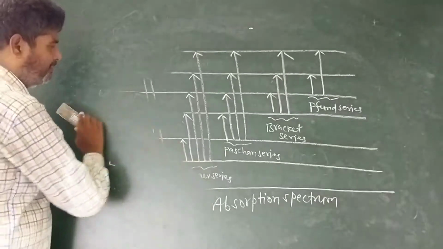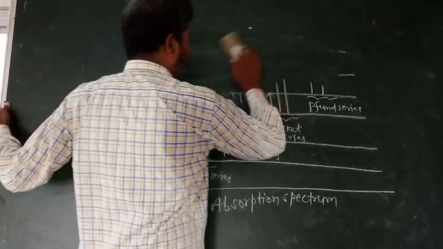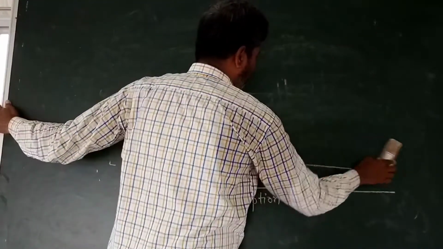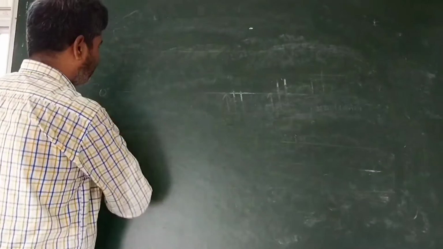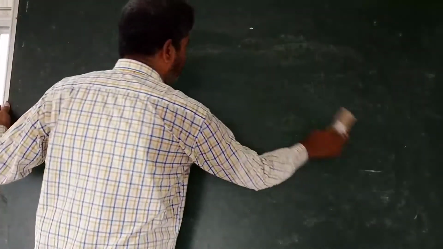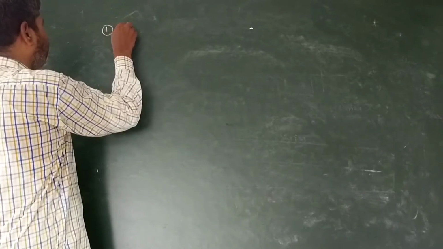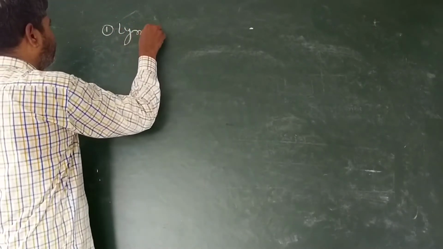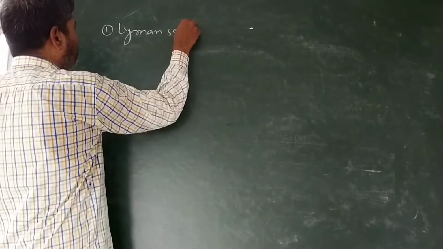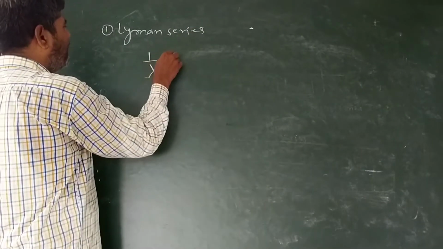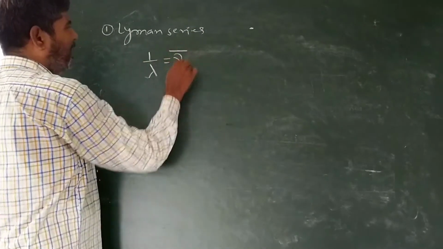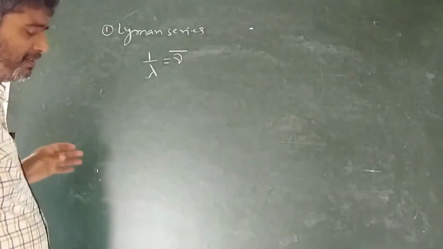First, Lyman series. For this, 1 upon lambda, that is nu bar. Nu bar means wave number.